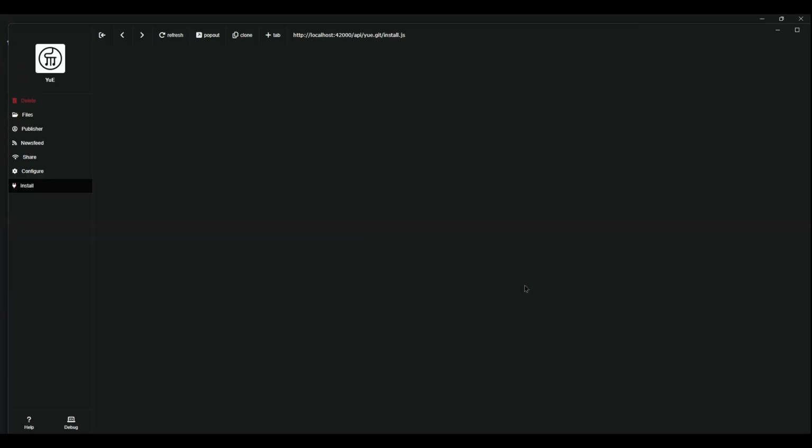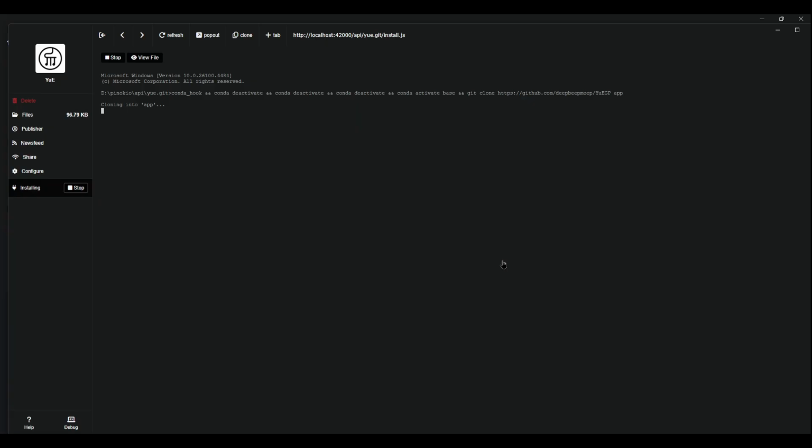Then after that, you just click install, and from here, it's going to install PyTorch, it's going to install all the different requirements, it's even going to install any models that you're going to need and put them in the appropriate folder. The only exception would be Comfy UI, where it's going to install the base models, but if you want any other models like Flux, you're going to have to get that yourself.